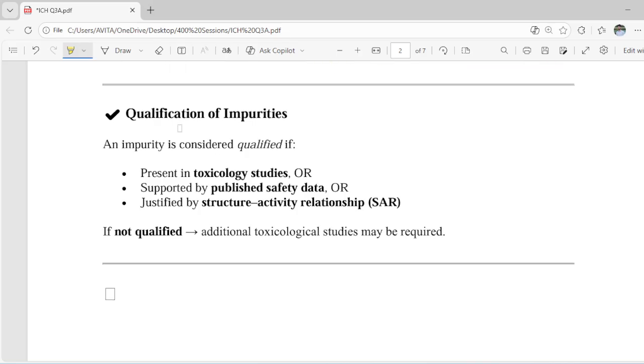Next one, we have the qualification of impurities. An impurity is considered qualified if present in toxicology studies, supported by published safety data, or justified by the structure-activity relationship. So an impurity will be considered qualified if we do the toxicological studies, or it already has some published safety data, or we have justified the SAR. And if not qualified, additional toxicological studies may be required.